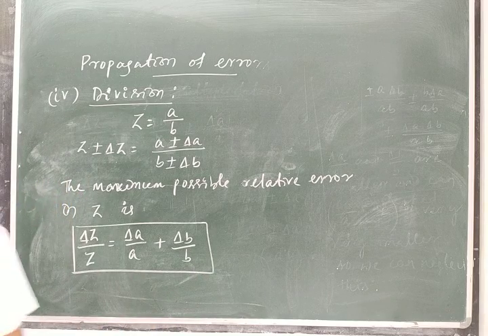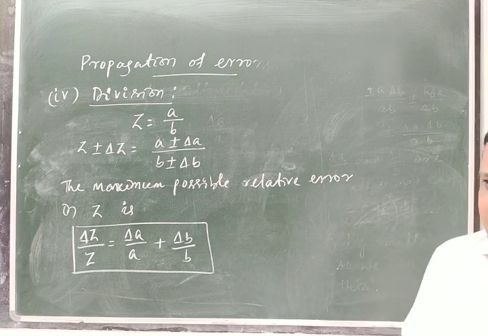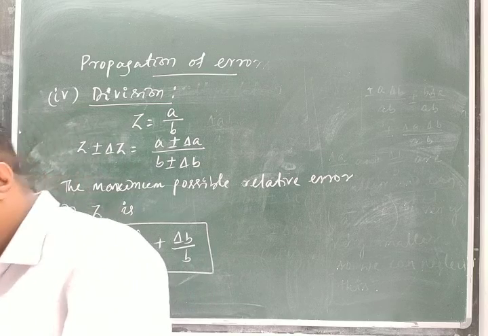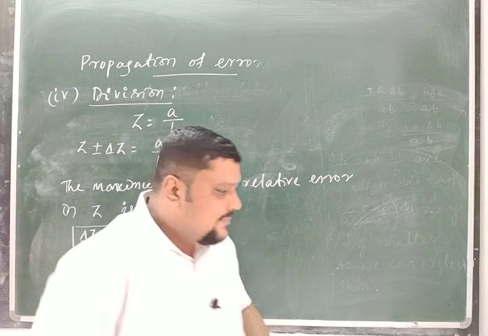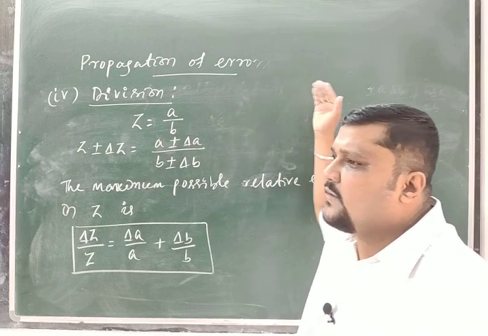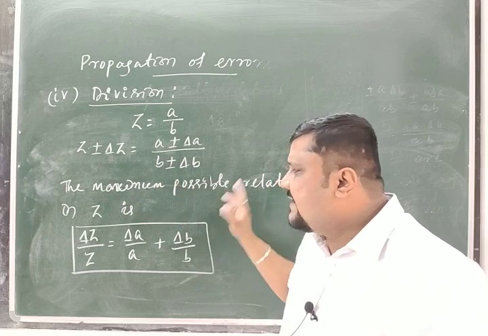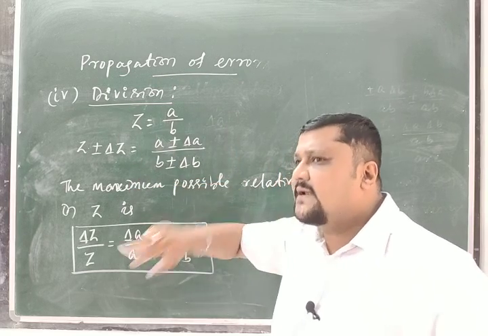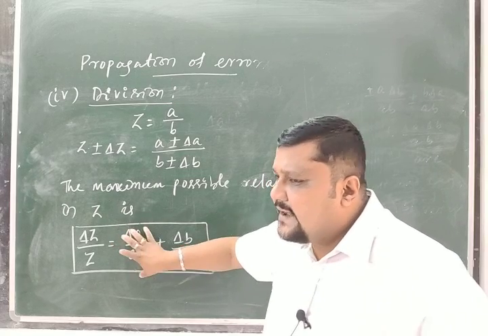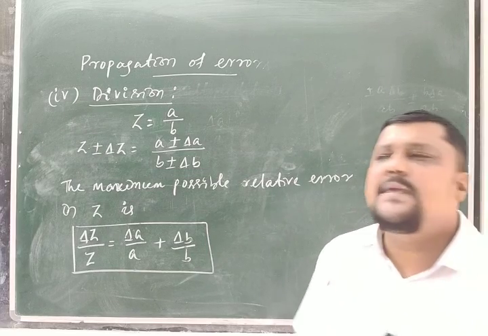In addition and subtraction, the absolute errors are added, while the measured values are added and subtracted according to the relation. Similarly, in multiplication, Z equal to A into B, and in division, the maximum possible relative error in Z is the relative error in A plus the relative error in B. Clear?